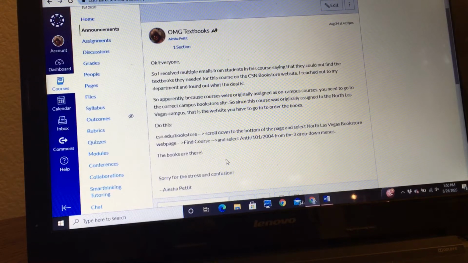I checked it myself, and also there was a little confusion about the books. Now remember, you get two in the purchase. You get the main textbook, and you get the reader called Annual Editions. Now when you go and do this, it shows you the books. It says Anthropology, which is unfortunate because that's the name of the class, but it's also the name of the textbook. So it says Anthropology, and then in parentheses with Annual Editions. So that's the two books.